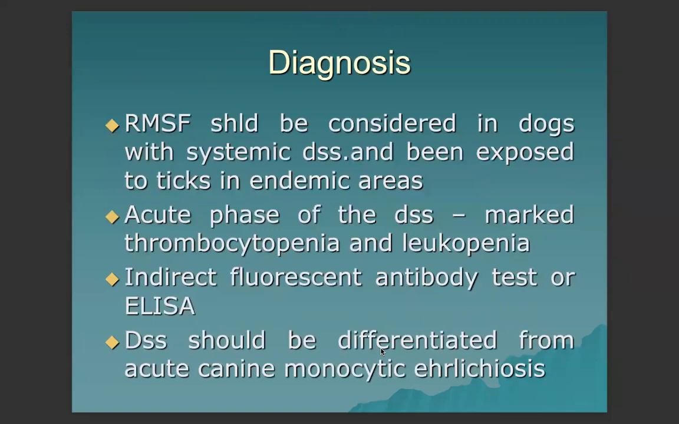For diagnosis, Rocky Mountain spotted fever should be considered in dogs with systemic disease that have been exposed to ticks in endemic areas. In the acute phase of the disease, there is marked thrombocytopenia and leukopenia, which are very low platelet and WBC counts respectively. Indirect fluorescent antibody test or ELISA can be used. The disease should be differentiated from acute canine monocytic ehrlichiosis, which is caused by Ehrlichia canis.